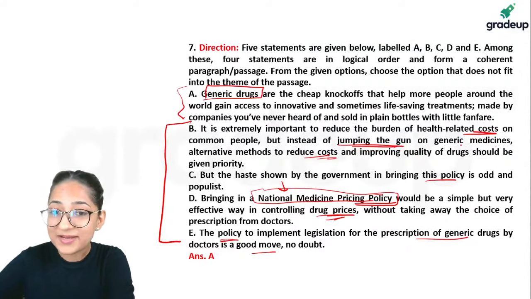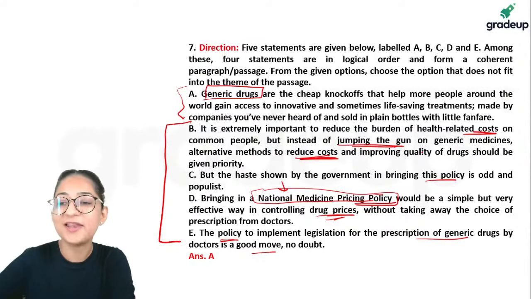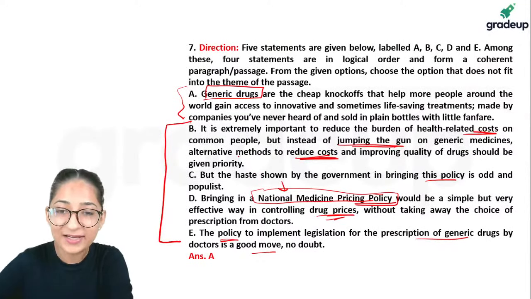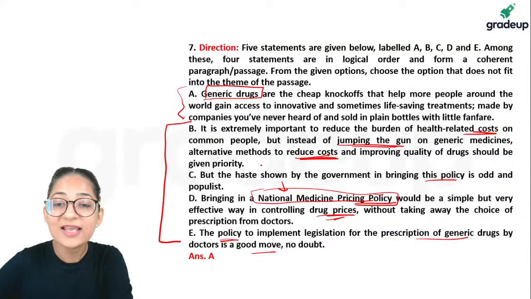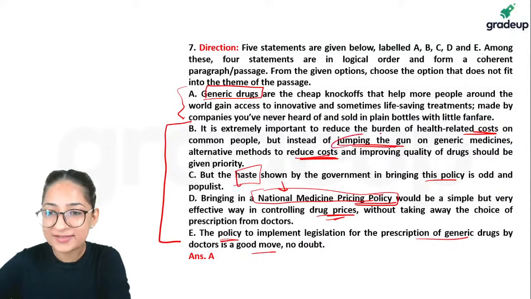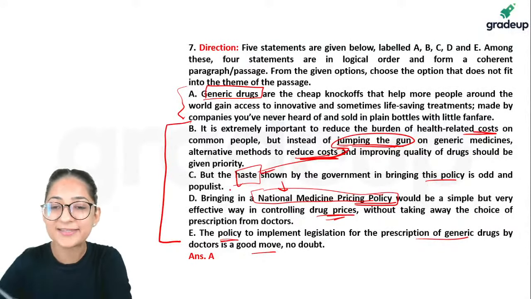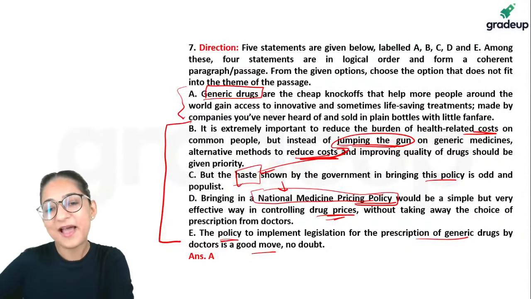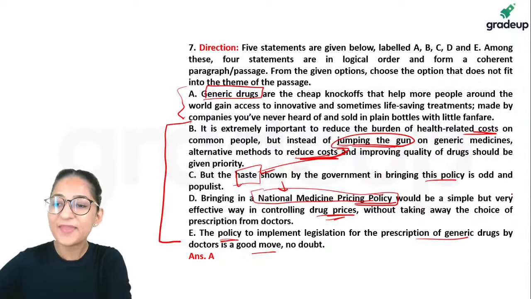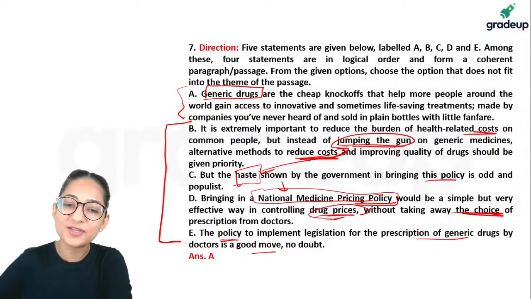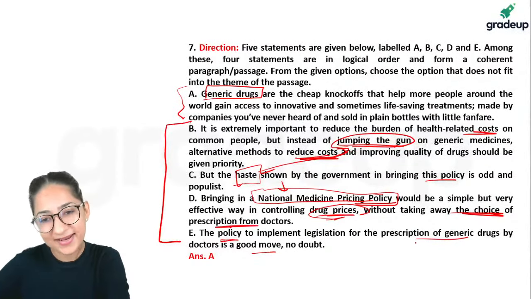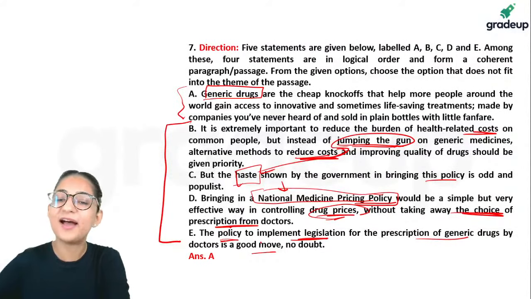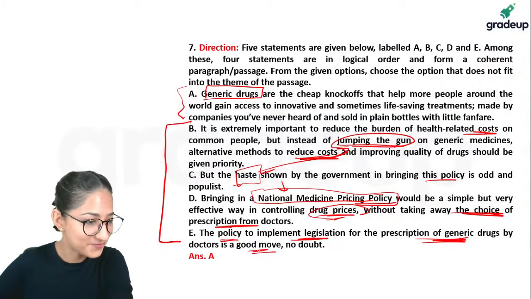So on generic medicines, alternative methods to reduce and improve the quality of drugs should be given priority. We are talking about what the alternative methods are, but the haste, notice, jump the gun, is the haste shown by the government in bringing this policy is odd. What is this policy? A national medicine pricing policy. It is simple but very effective in controlling drug prices without taking away the choice of prescription from doctors. And then again we talk about implementation: to implement this legislation for prescription of generic drugs by doctors is a good move, no doubt. Okay?